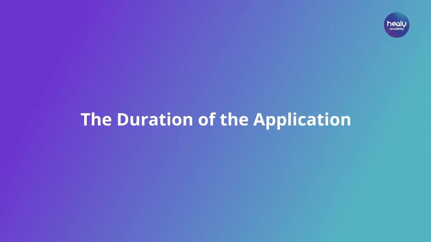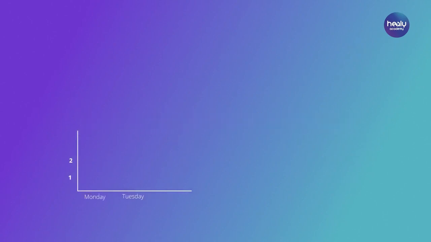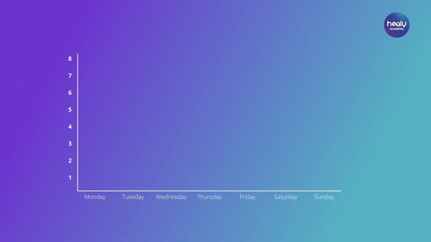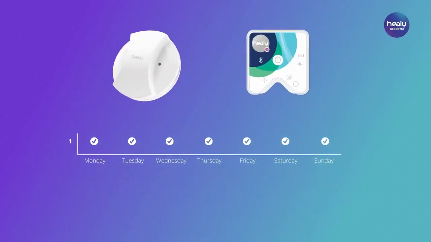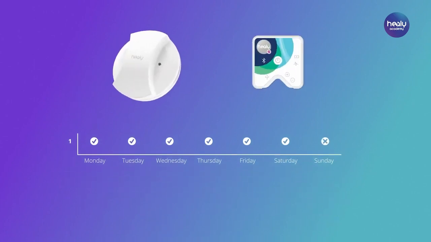The duration of the application. Basically, for acute topics that have arisen recently, the list should be vibrated at least once a day for a week, ideally up to 8 times a day, for a duration of about 1 minute. In the same way, the MagHealy and Healy Meridian program with the highest relevance in the program analysis should be used once a day for 1 week, except on Sundays. After a week, you should perform a new meridian analysis to find out what is currently in focus or how the existing topic has developed.